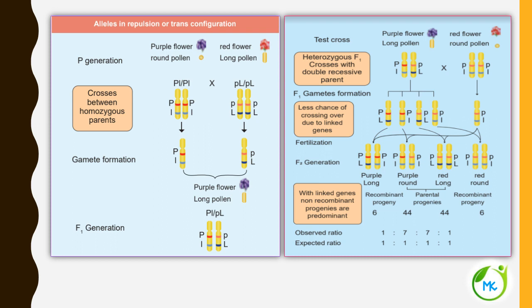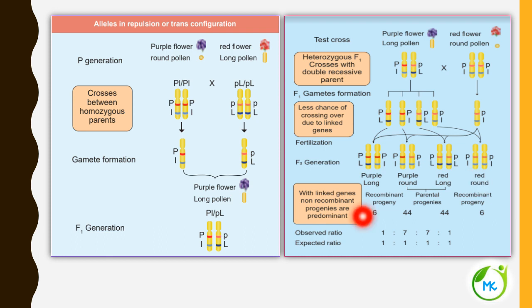When the test cross was done, that is crossing the F1 progeny with the recessive parent, it led to less chance of crossing over due to the presence of linked genes. In the F2 generation, the observed ratio shows 6 recombinant progeny, the parental progenies are 44 and 44, and again the recombinant progeny red round is 6.